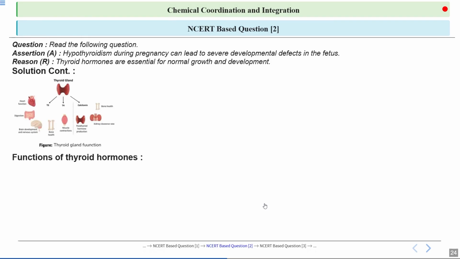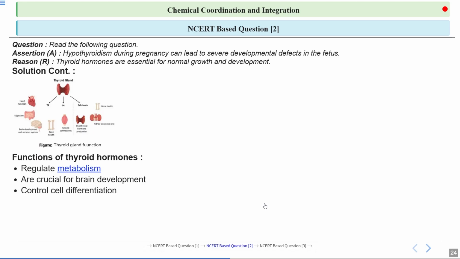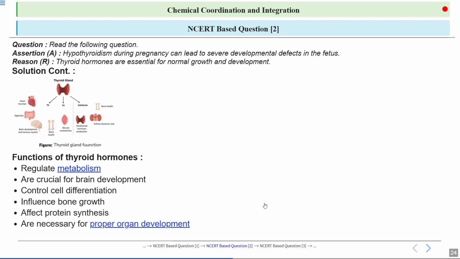You can see different functions of the thyroid gland. It regulates metabolism. Thyroid hormones are crucial for brain development. They control cell differentiation, influence bone growth, and affect protein synthesis.